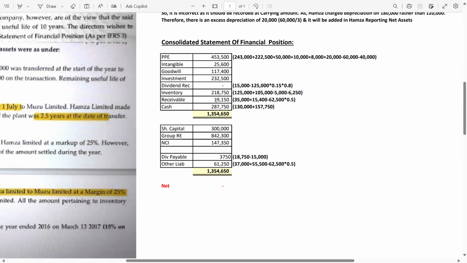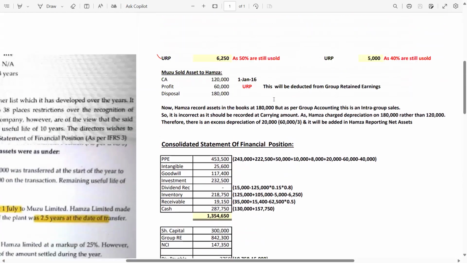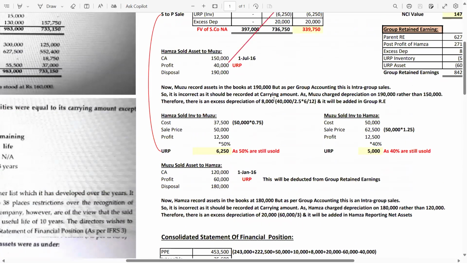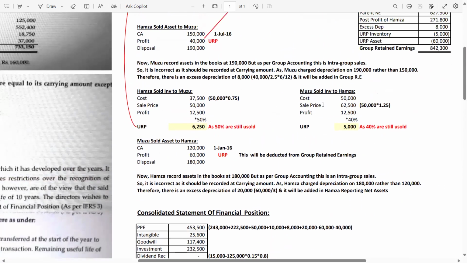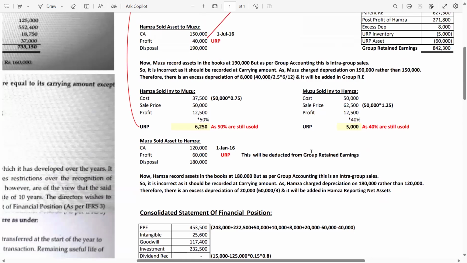Receivables 19,150. 35,000 given in the question for the parent company, 15,400 given for the subsidiary company. Now, if you remember, 62,500 is the selling price. Let me show you where it is written. Look, this is the sales price in case of parent to S sales.